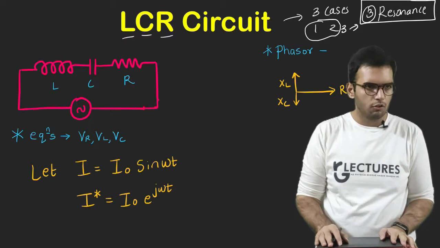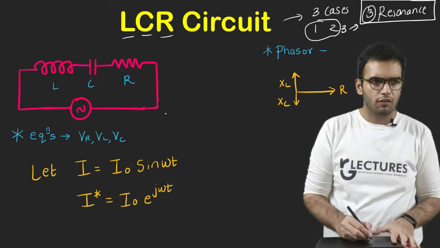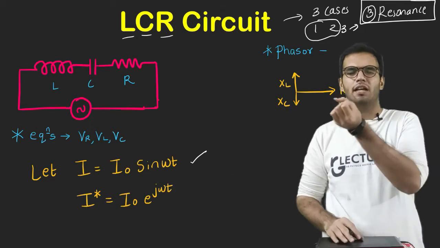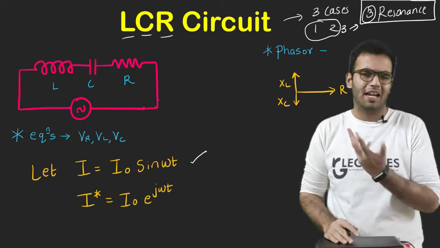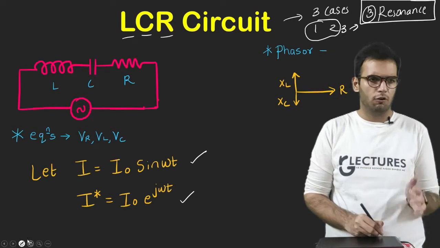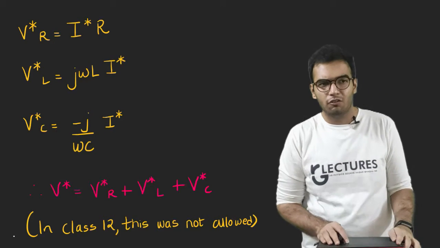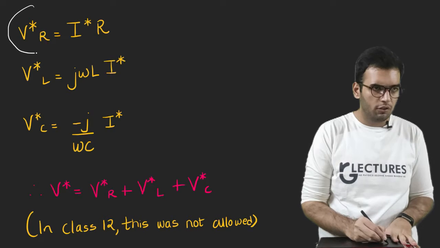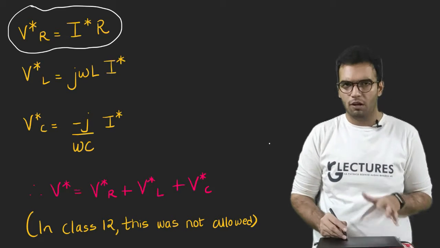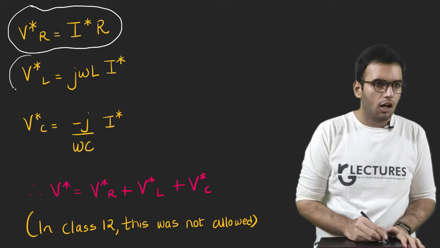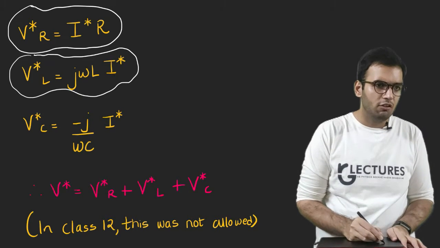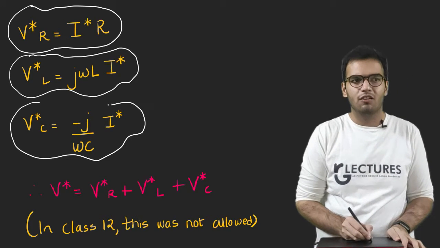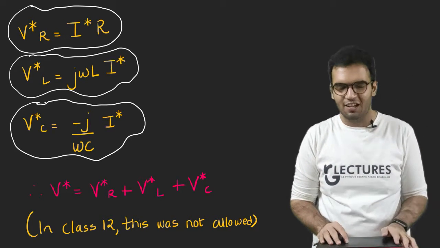Okay, so let's start. Suppose this is my circuit, and let this be my current. Again, you can supply any voltage and find the value of current. Start with current, end with voltage. This is my current in terms of complex numbers, and let us try to calculate the voltages across the circuit. Across the resistor, this will be my voltage, as done in the last video. Across the inductor, this is my voltage as done in the last video. Across the capacitor, this is my voltage as done in the last video.